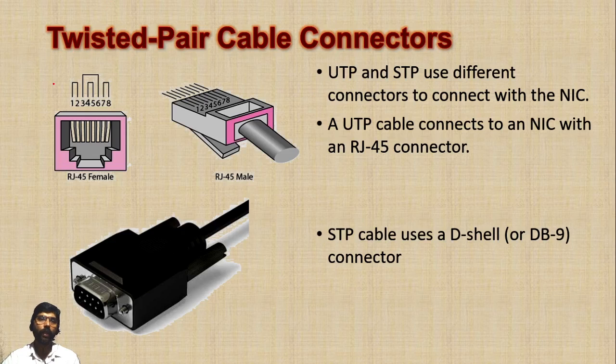The next one is called twisted pair cable connectors. In twisted pair cable connectors, we have two different types of cable, UTP and STP. And UTP uses a connector called the RJ45 connector.